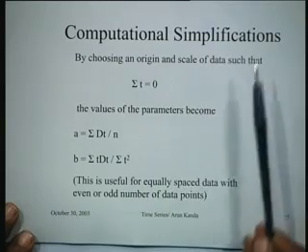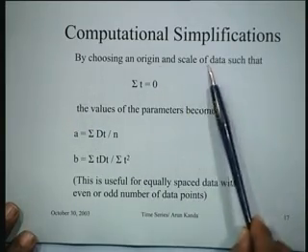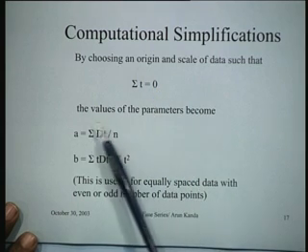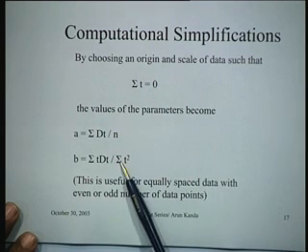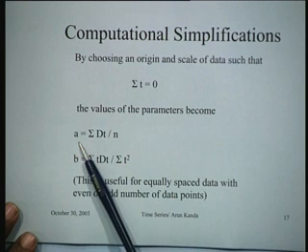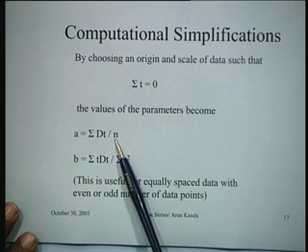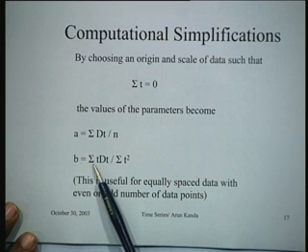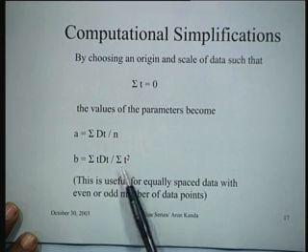There are some computational simplifications in these calculations. By choosing an origin and a scale of data such that summation t is 0, the values of the parameters become very simple. A is equal to summation dt by n, which is the average demand, and B, the other parameter, is summation t dt divided by summation t square.